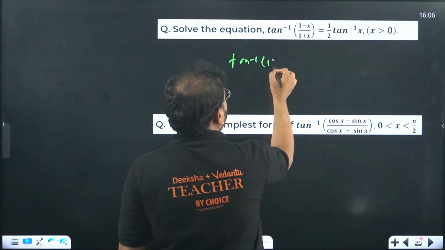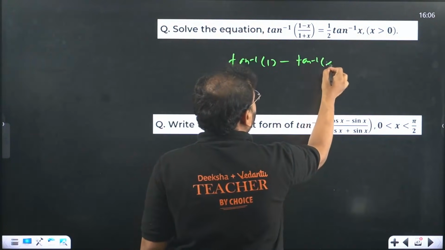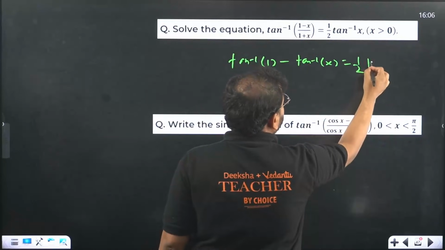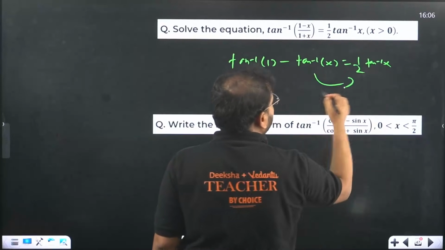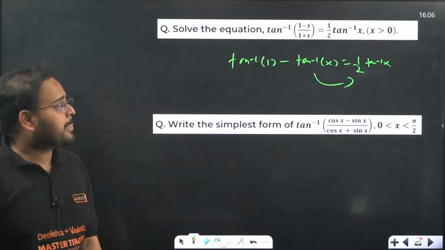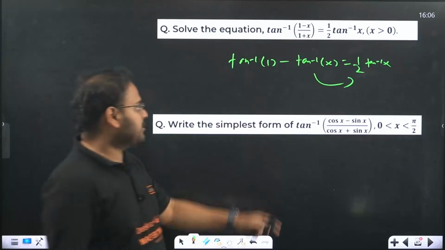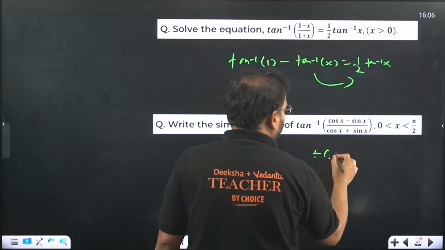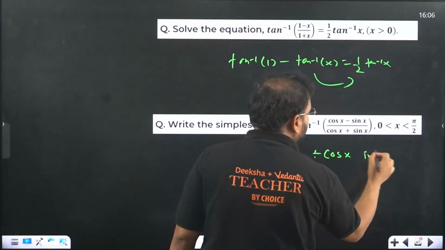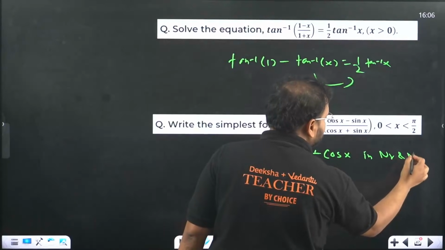Tan inverse of 1 minus tan inverse of x equals 1 by 2. Tan inverse of x, move on this side. Get the answer will come as, I think, 1 by root 3. For this problem, divide by cos x in numerator and denominator.